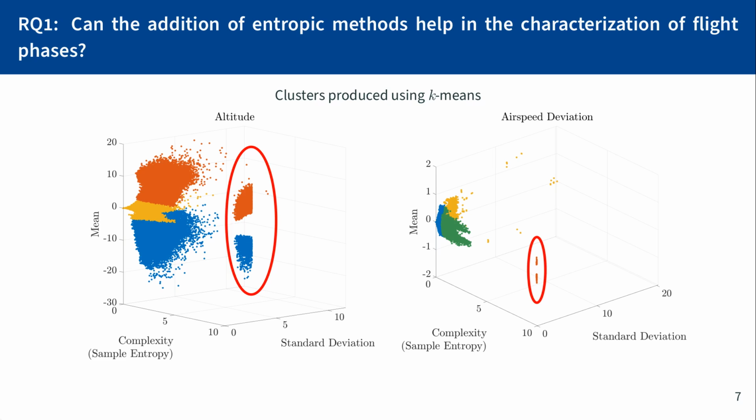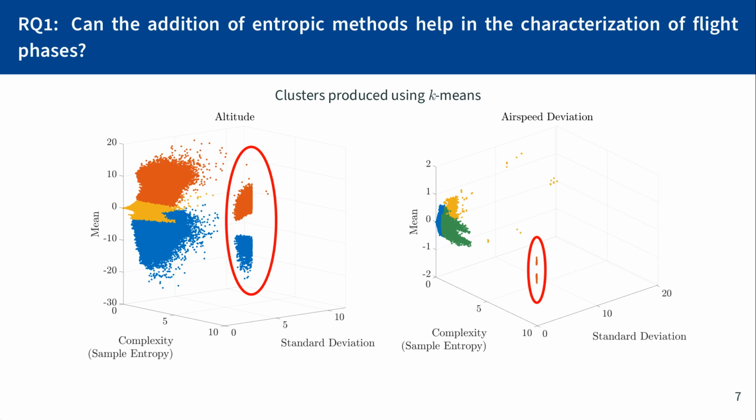Now, on the right-hand side for airspeed deviation, we note that the outlier group was enough to warrant a new cluster being created. In our study, we use the Davies-Bouldin index as the metric for our clustering algorithm, and different algorithms will come up with a different number of clusters. However, the placement of the clusters will still be the same, and in this case, 4 clusters made it so this outlier group had its own cluster.